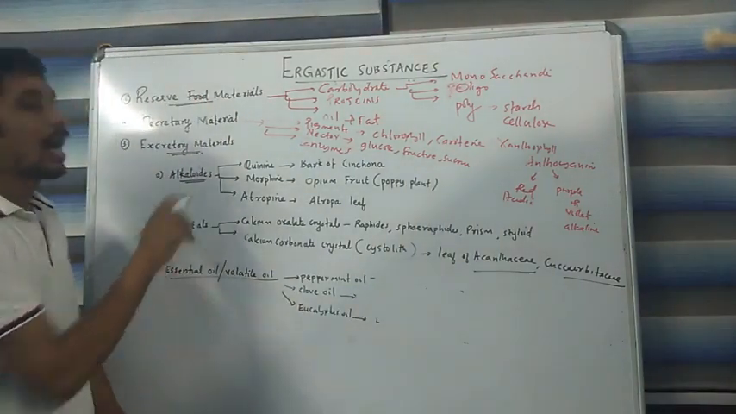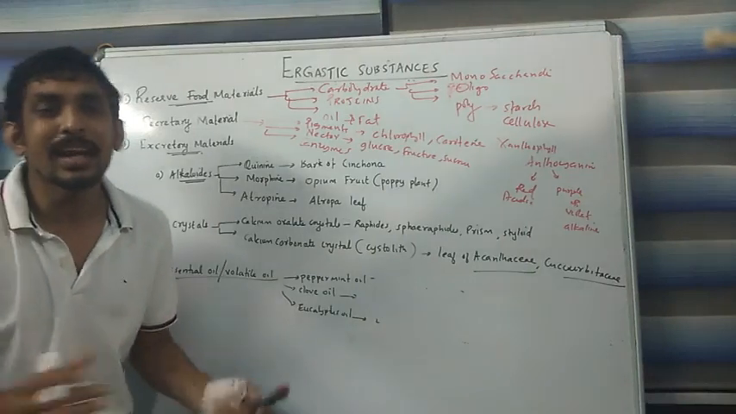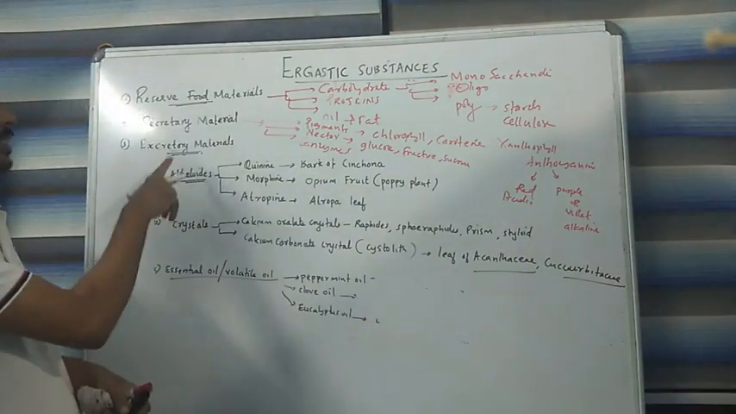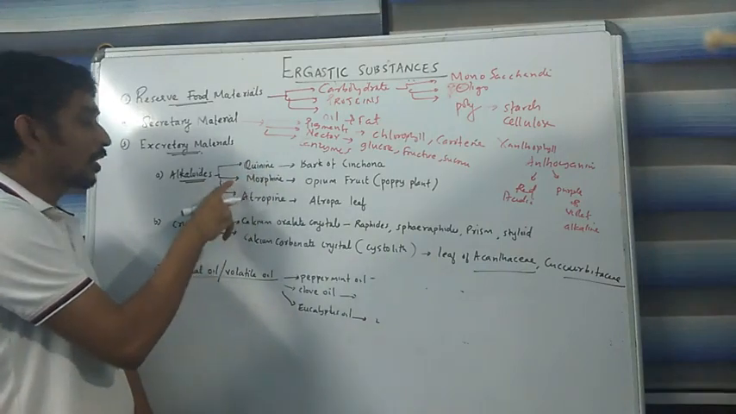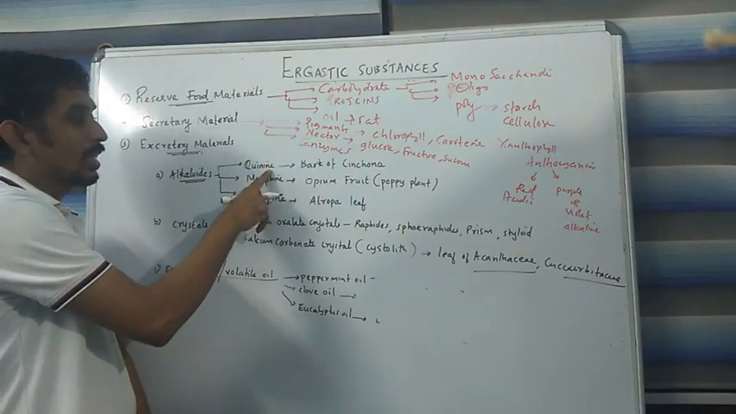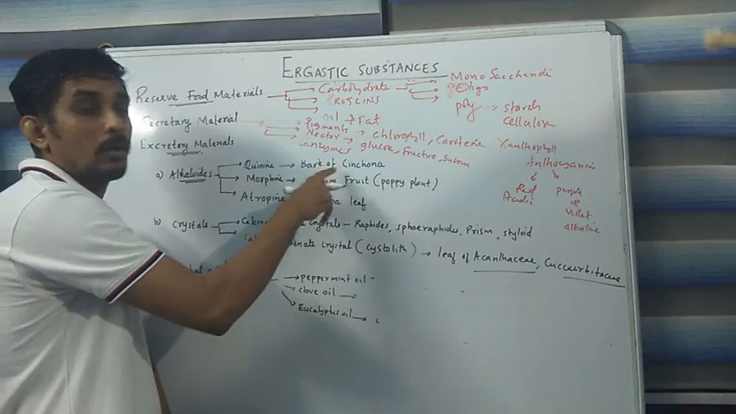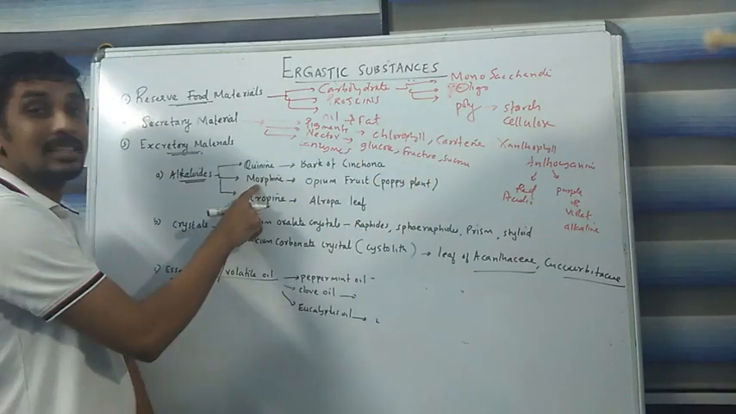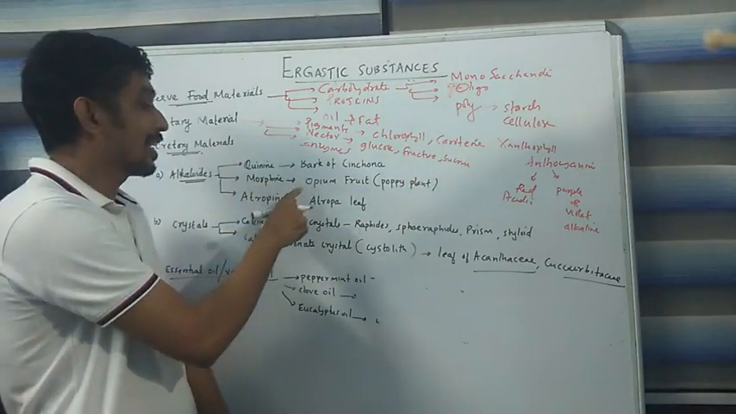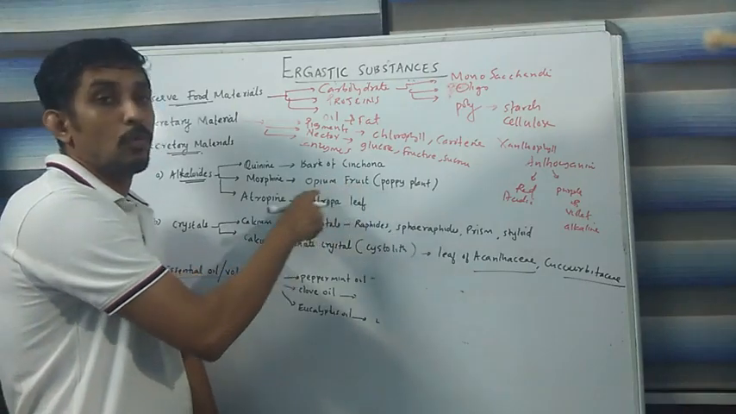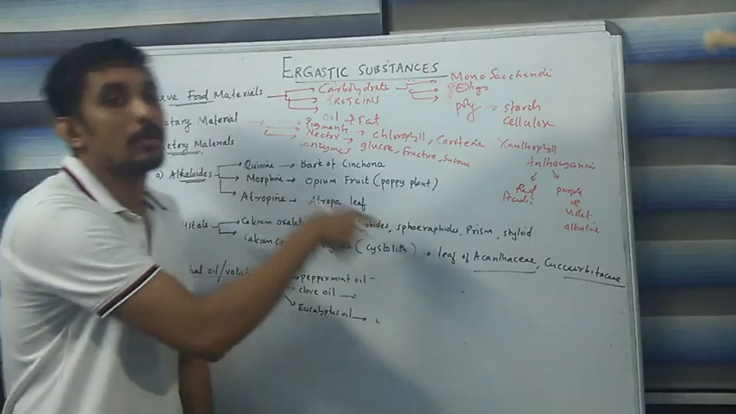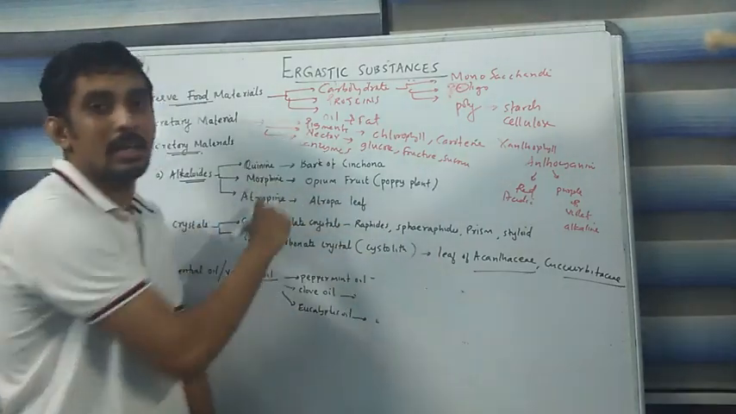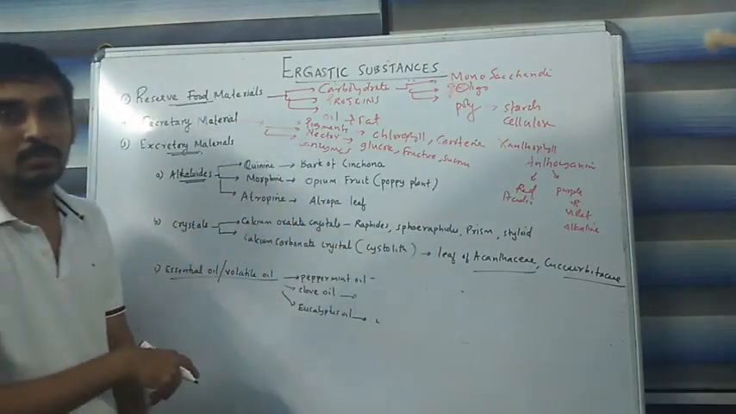Among these, one is called alkaloid. Alkaloid is a nitrogenous or nitrogen-containing excretory material. It may be of different types. For example, one alkaloid is called quinine, found within the bark of the cinchona tree. The second one is morphine, which we can find in the fruit of opium, that is the poppy plant, and atropine from the leaf of Atropa. These are all highly economical chemical compounds, even though they are dead.